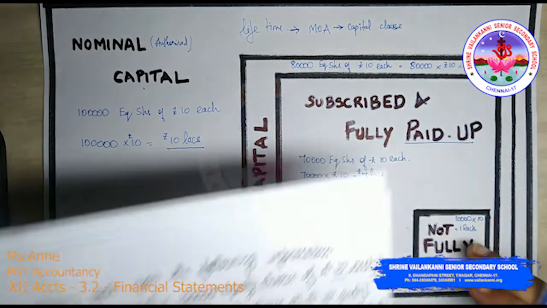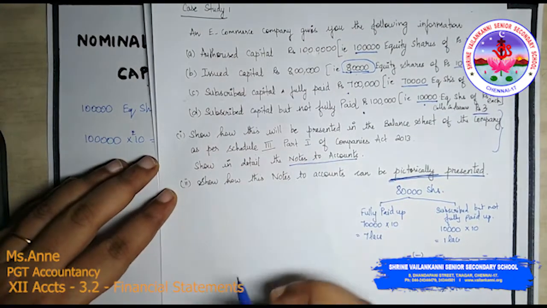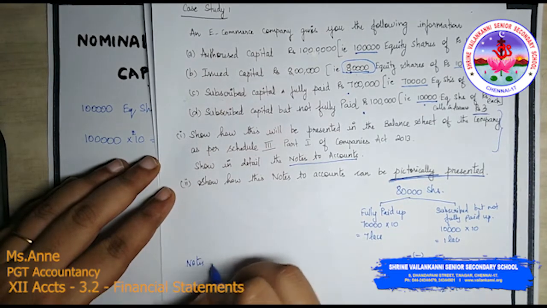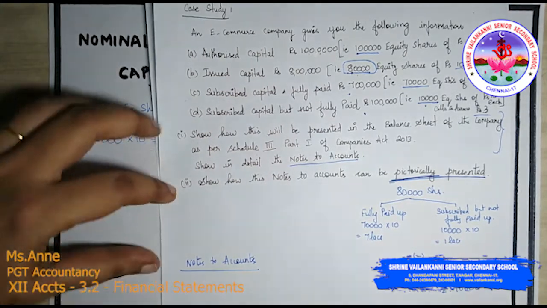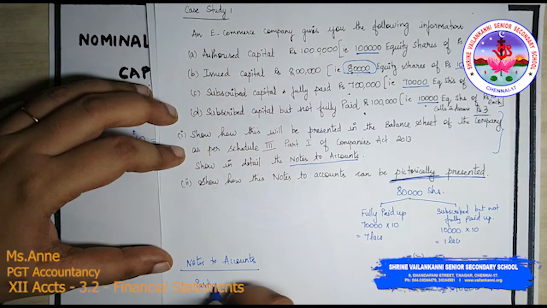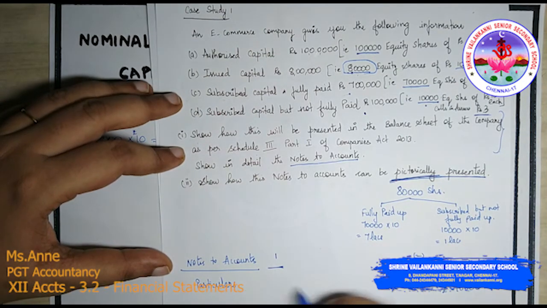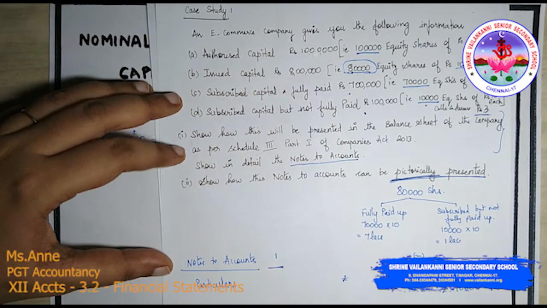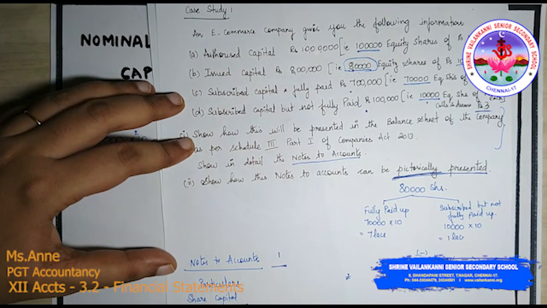So they have asked how this will be presented in your balance sheet. So I will just show you the notes. First we will solve this notes to accounts. Particulars, we will have to write the note number. Obviously it will be 1 because it is the first item in the balance sheet, that is the shareholders fund. So first particulars and rupees. Now share capital. Under share capital you have authorized capital.